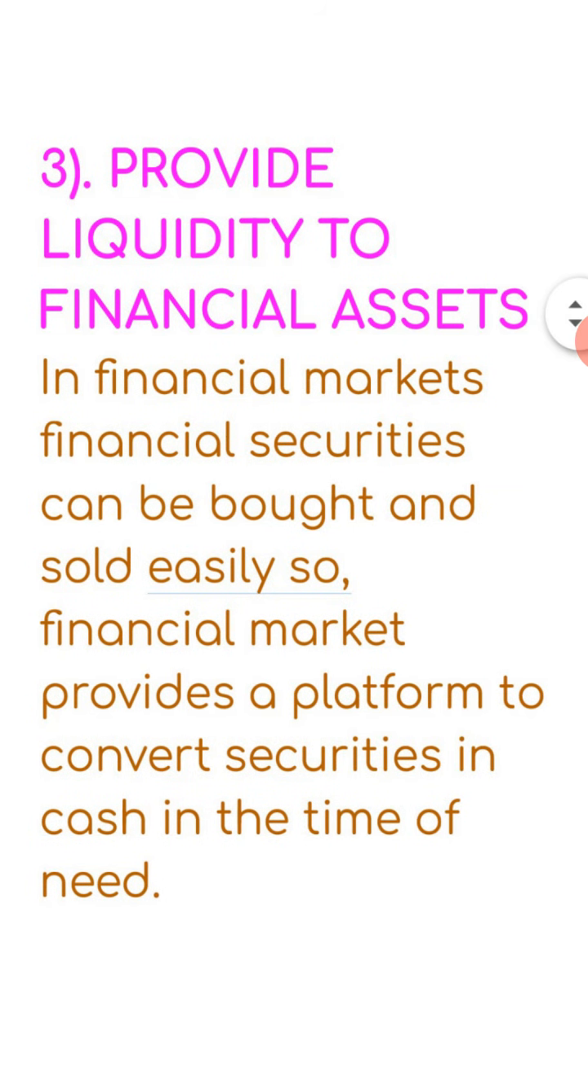The third one, provide liquidity to financial assets. In the financial market we can purchase and sell financial securities. So somewhere somehow we are able to convert the securities into cash, and that is why the market provides us liquidity. What is liquidity? Liquidity means conversion into cash. So if I have purchased securities, I can sell the securities in the financial market and convert them again into cash. So it is the liquidity function of the financial market.